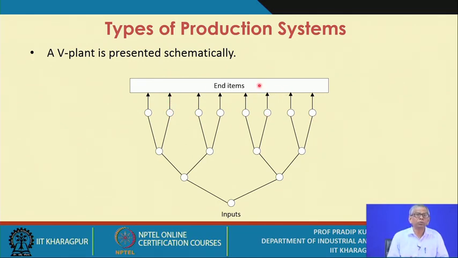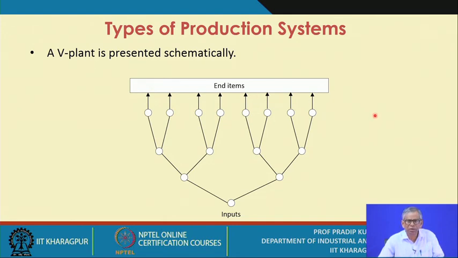So you have a divergent series, and with this divergent process flow, that means from say one raw material or a few raw materials you can produce, obviously you have to use all these processes at different stages in a systematic manner, but ultimately you can produce a large number of end items.